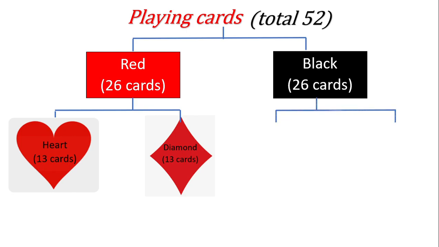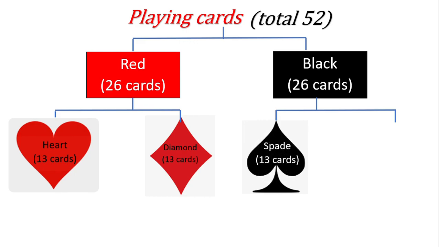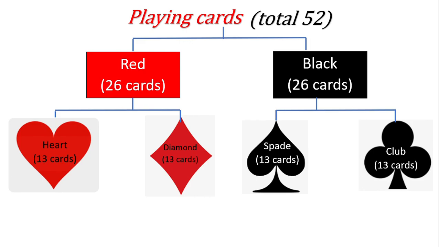Then black is divided in the same way: spade, which has 13 cards, and club, which again has 13 cards. These four categories are also called suits. So 13 heart cards, 13 diamond cards, 13 spade cards, and 13 club cards.